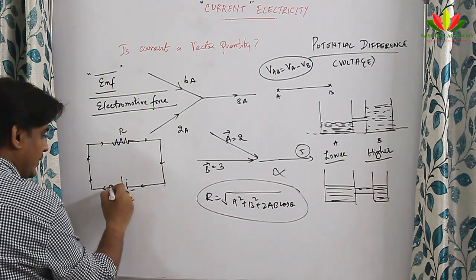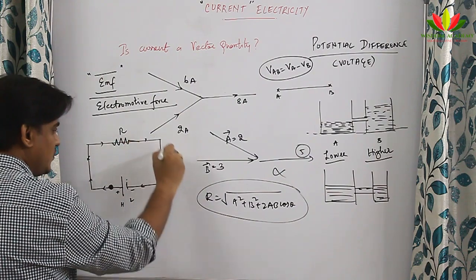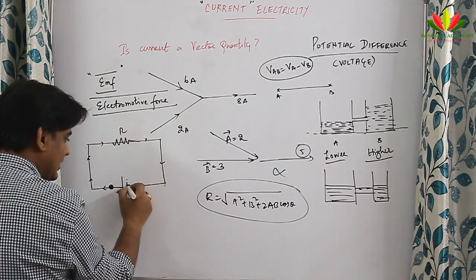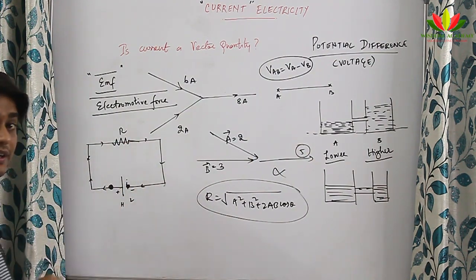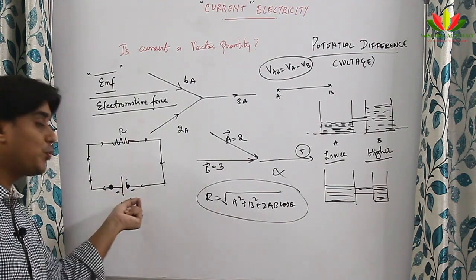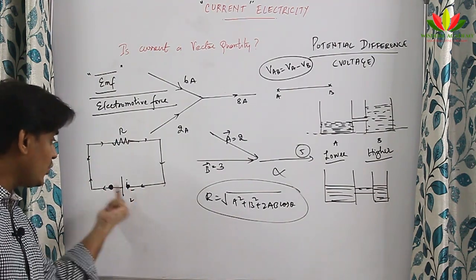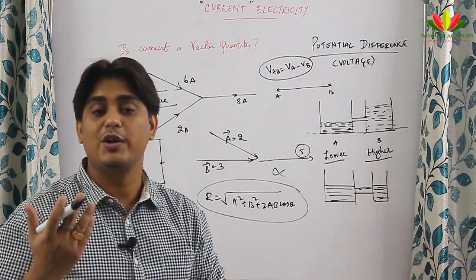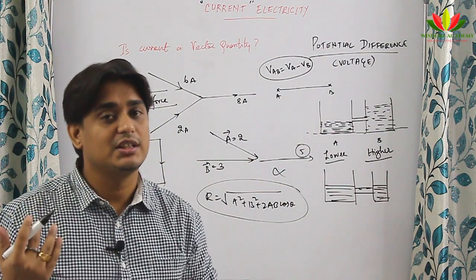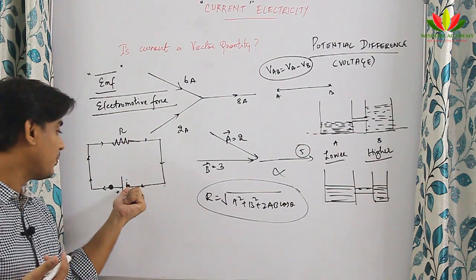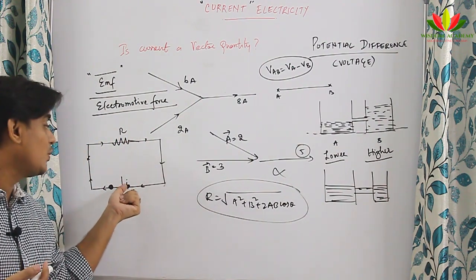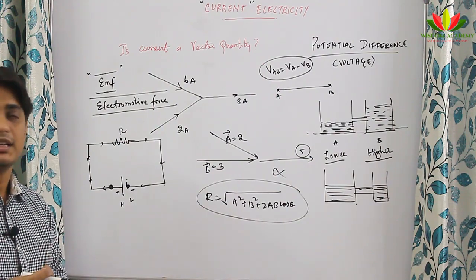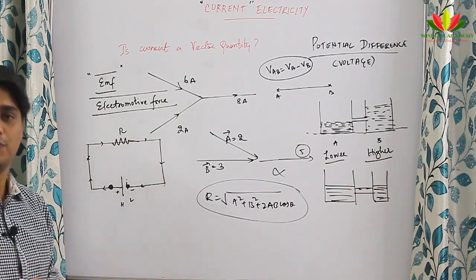There is a charge moving, it has moved and reached here again. Now it has come to a point where it is at a lower potential and it has to travel to a higher potential. But all our laws say that the charge can move only from higher potential to lower potential. Then how will it move from a point of lower potential to a point of higher potential? There the role of electromotive force will come.